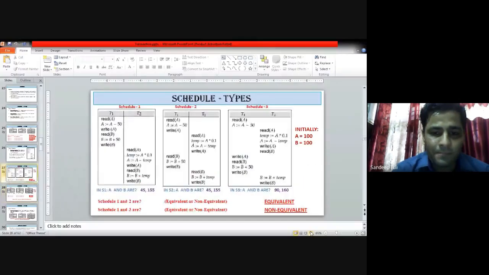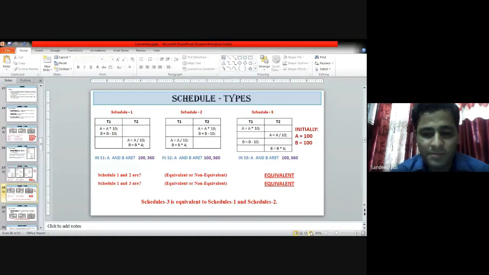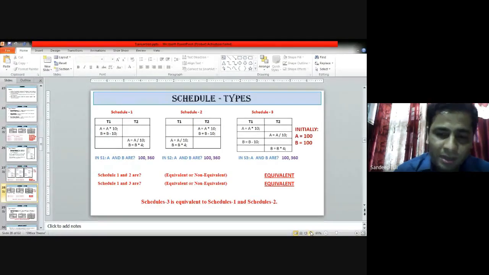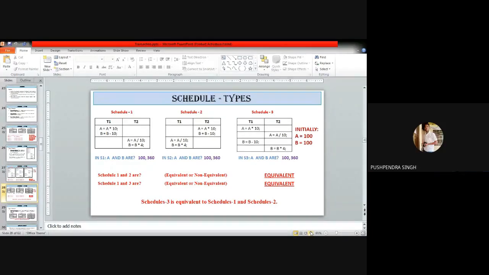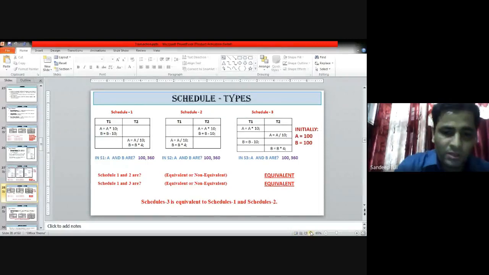In the previous slide, we have seen that if the schedules are equivalent, they may be serial or non-serial. Same in the case of this example. So serial and non-serial does not imply equivalent. Is it clear now? What is an equivalent schedule? Okay, so now we are moving on to the next example.